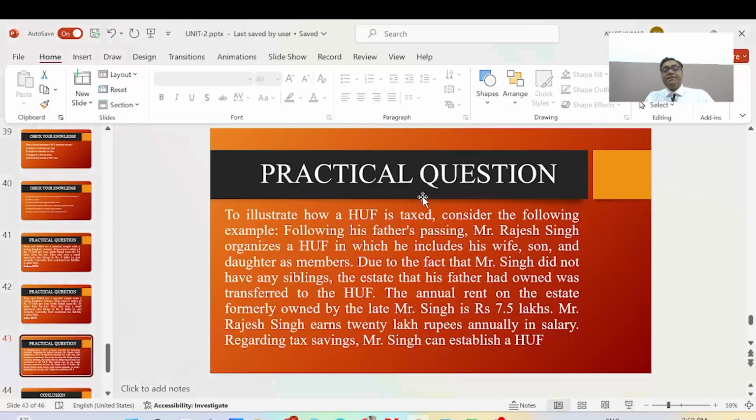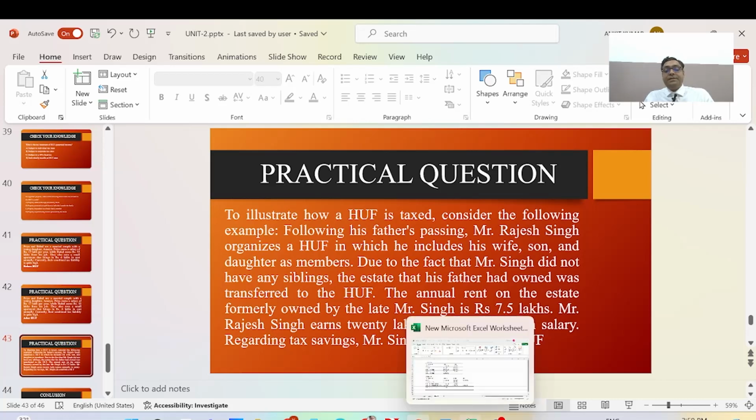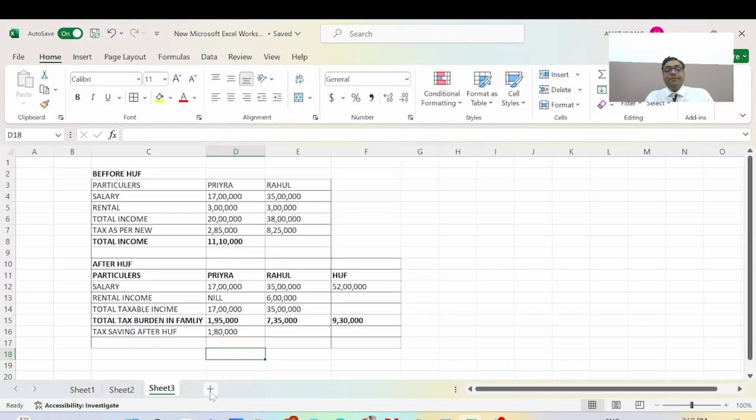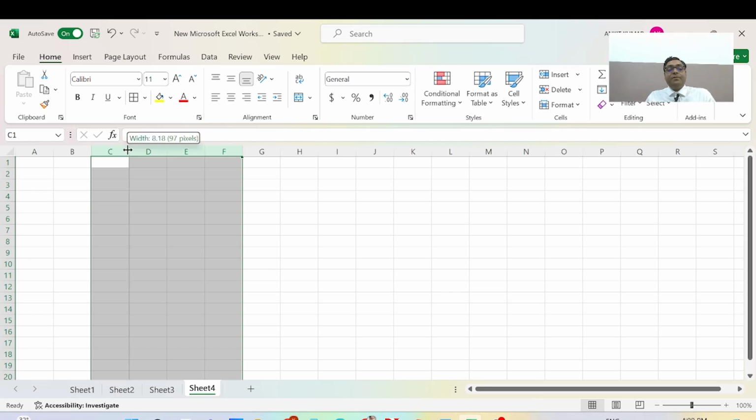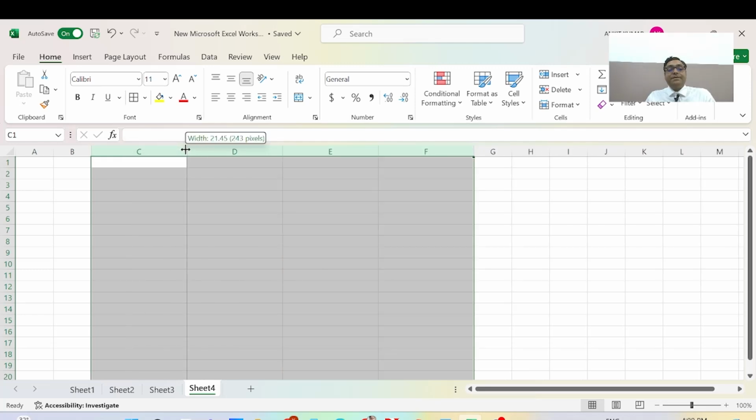Now we will discuss these questions, and here is a practical problem we will write down. I will discuss some parameters, then we will do the calculations of these parameters.